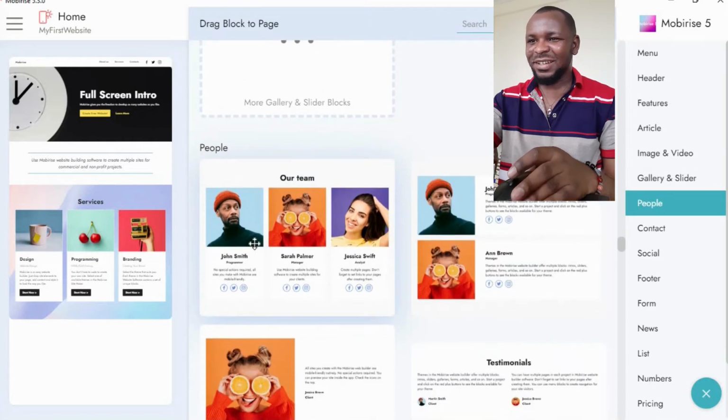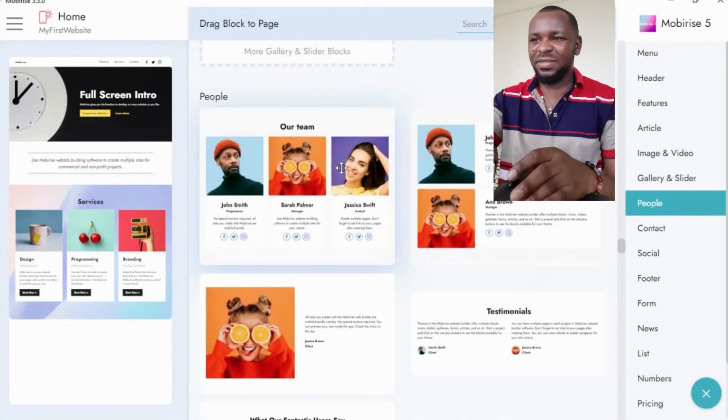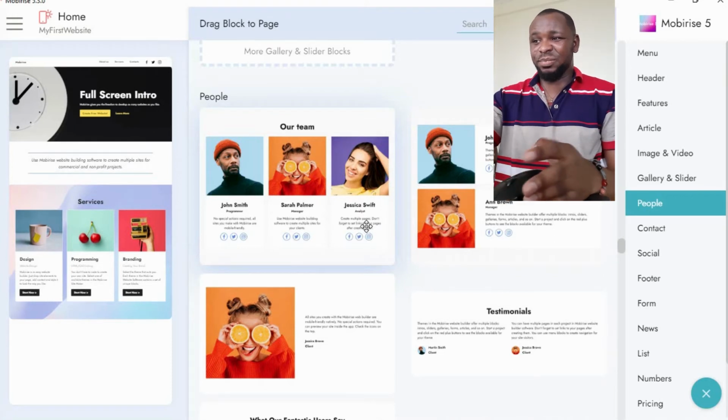Okay, so this is your team. So after services, it's good to follow up with your team. And for the team, if this one is moving up this way, the style becomes the same. So we can tweak the style. You see, we have this side and we have this side here. This one comes with the title already, our team. You can have that one, but you can also select this or this. So which one do you prefer?